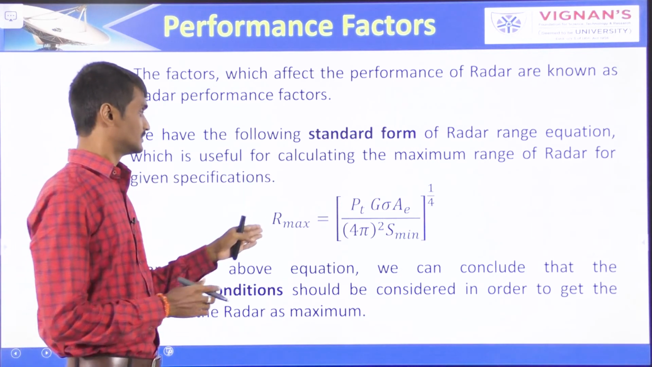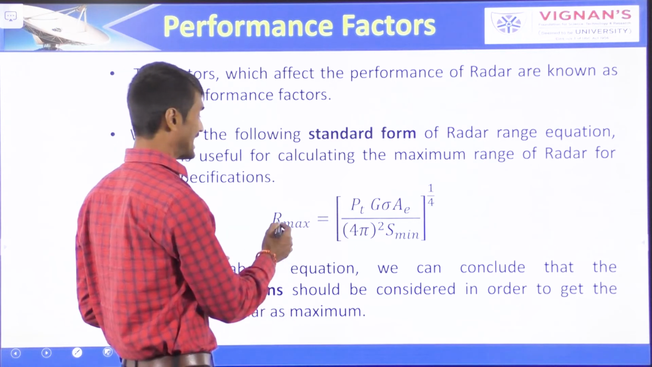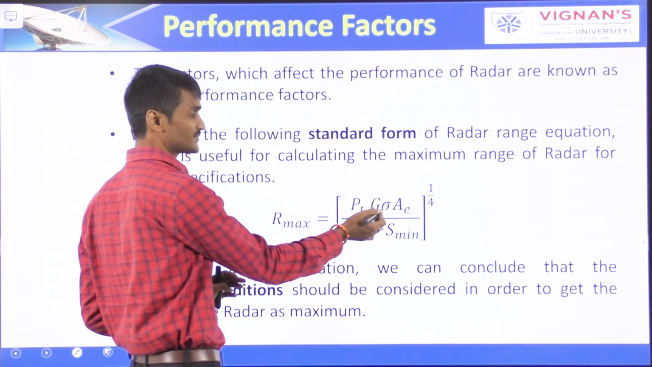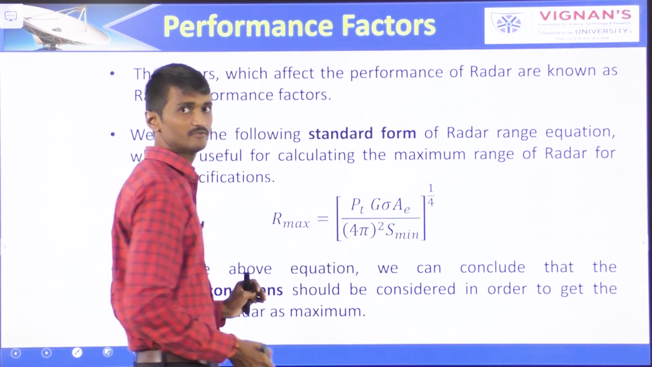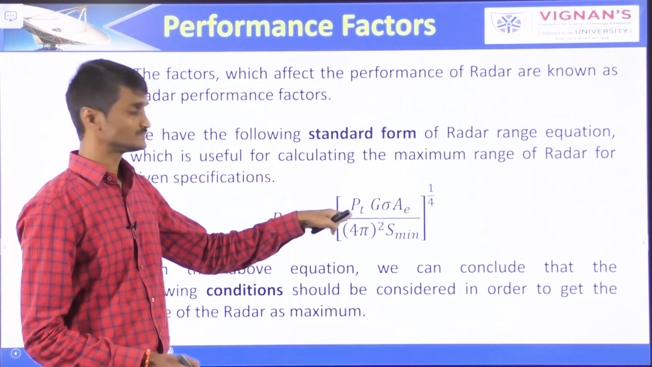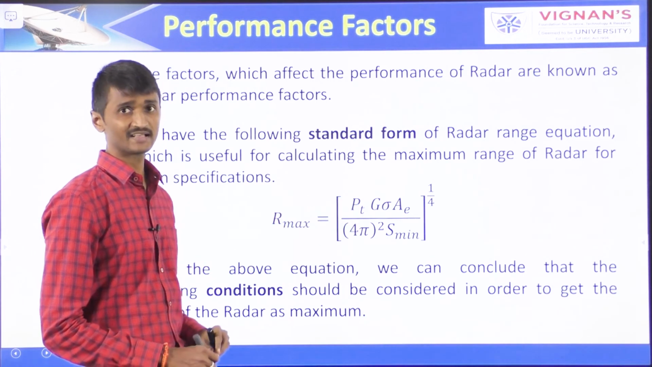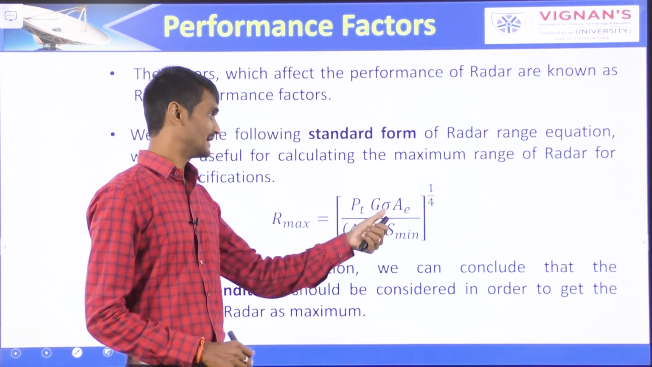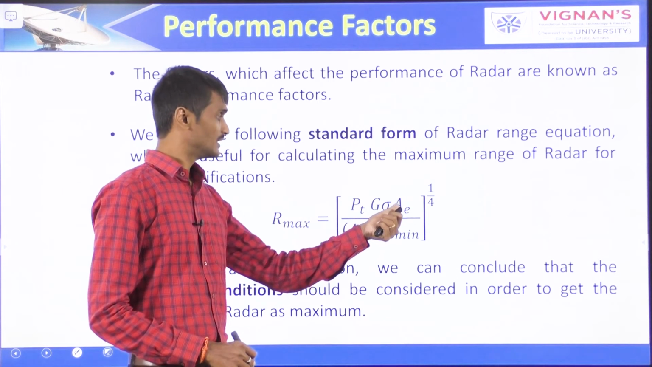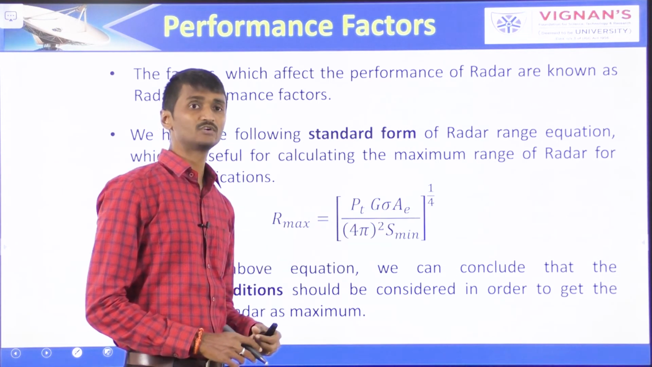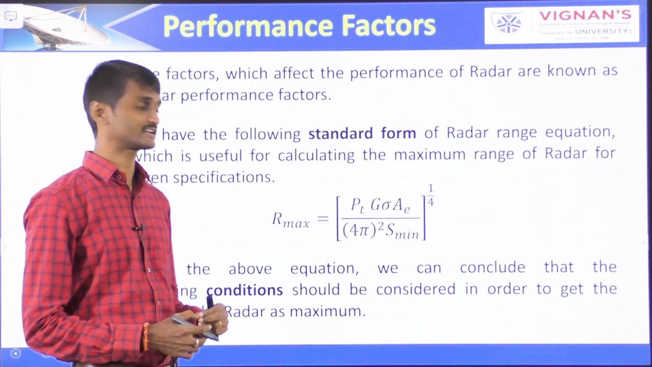In the next class we will derive this. R max is equal to (PT G sigma AE by (4 pi) whole square S minimum) whole power 1 by 4, where PT is the transmitter power, G is the gain of the transmitting antenna, sigma is the radar cross section or area of the target, AE is the effective aperture of the receiving antenna, and S minimum is the minimum detectable signal.